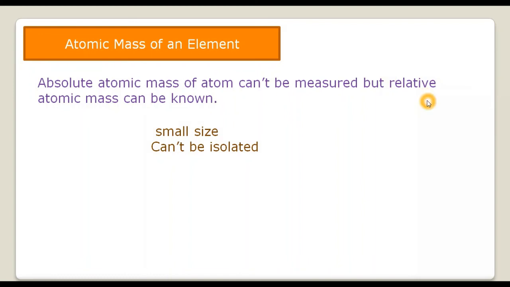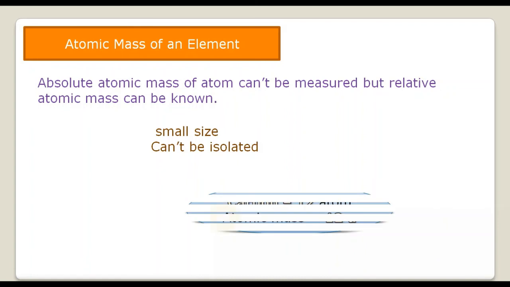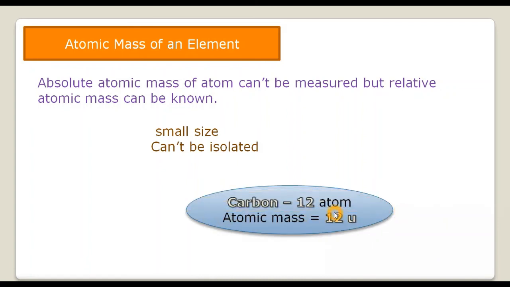But what is relative atomic mass? The standard atomic mass is comparing the atomic mass of the element with respect to some standard mass of an element, and that standard was taken to be carbon. So the carbon 12 atom was assigned as the standard atomic mass, and the mass of carbon 12 was assigned equal to 12 units.